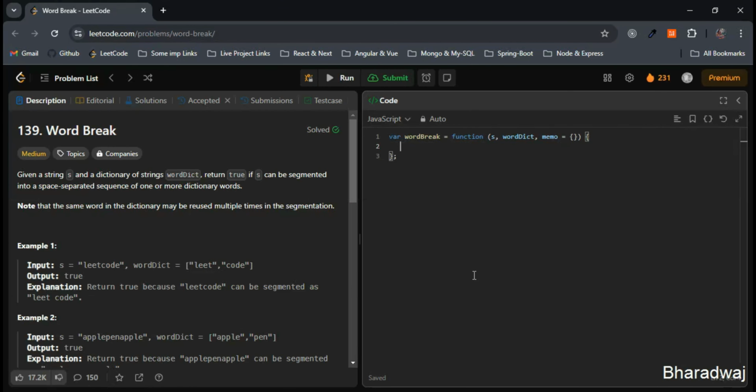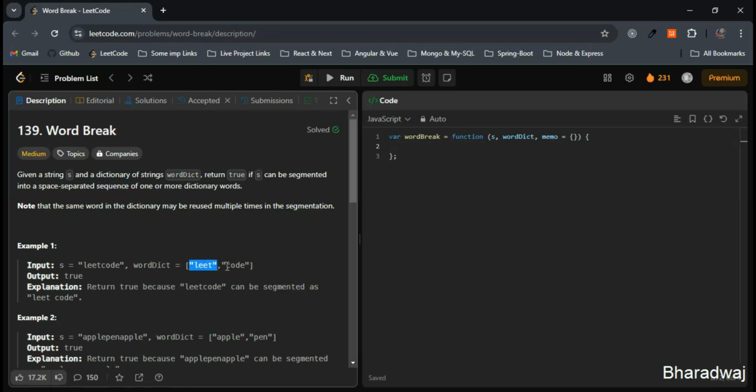Hello everyone. Today let's solve the Leetcode problem number 139, word break. The question says: given a string S and a dictionary of strings, word dict, return true if S can be segmented into a space separated sequence of one or more dictionary words.